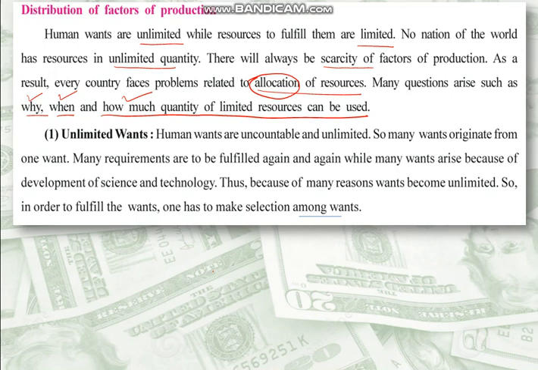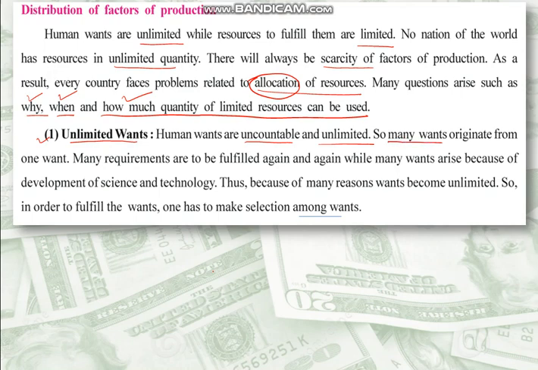Now the first point in it is unlimited wants. The main reason for this problem is unlimited wants. Human wants are uncountable and unlimited. You cannot count them. So many wants originate from one want.